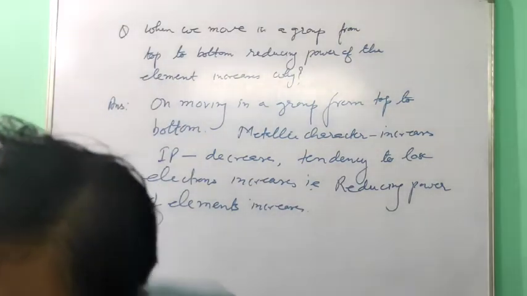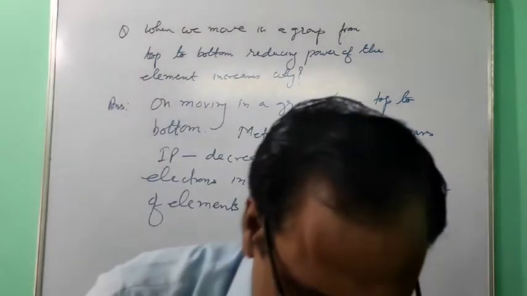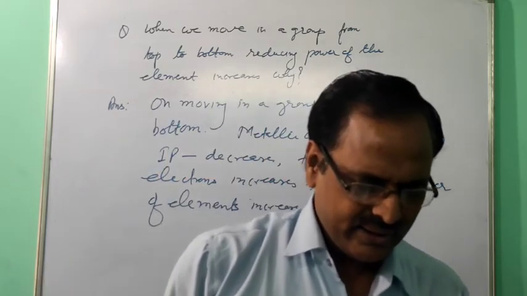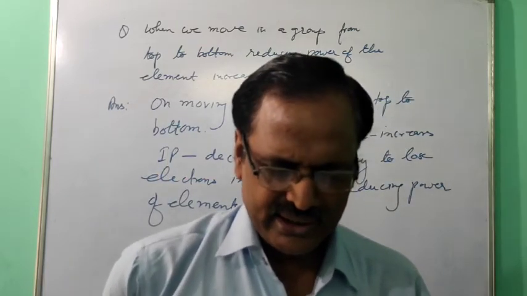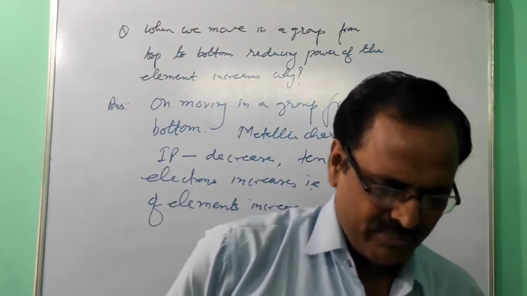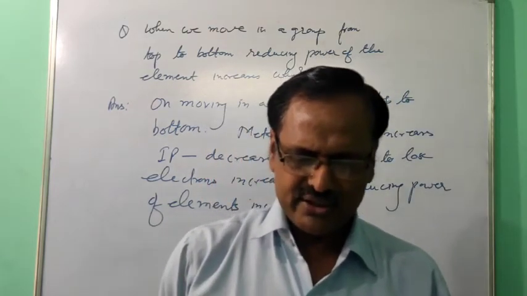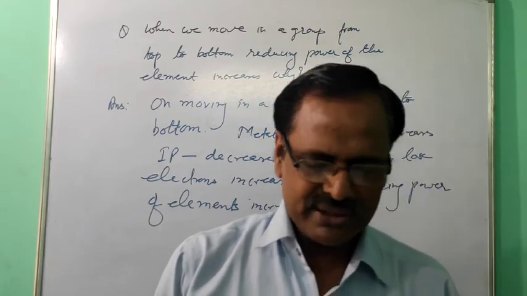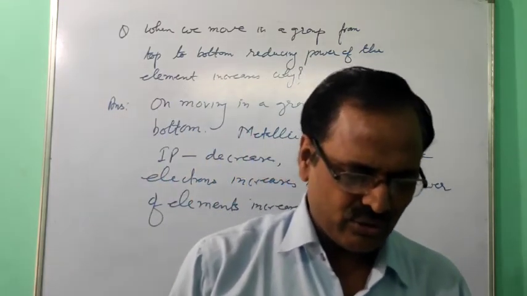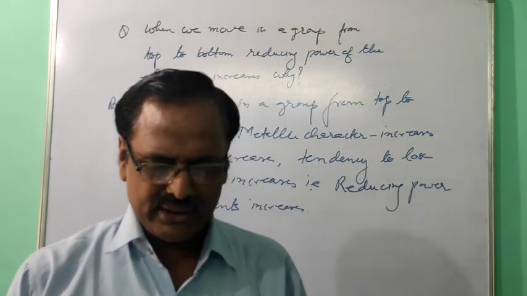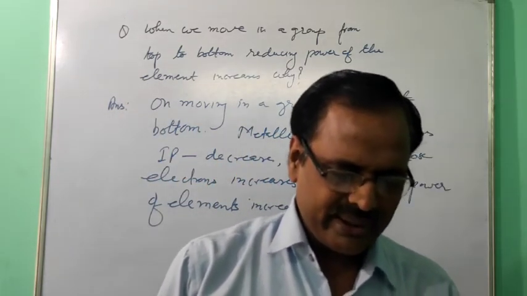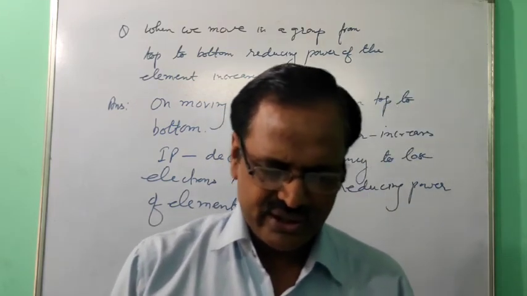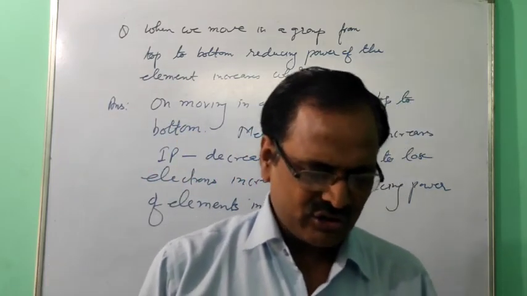So now please go through your chemistry book. Take page number 13. Metallic atoms present on the left side of the periodic table have large atomic size, low ionization potential and tendency to lose electrons. Means, to be a good metal, what is required? The size must be large and ionization potential must be low. The non-metallic atoms present on the right side of the periodic table have small atomic radius and high ionization potential value and tend to gain electrons. So metals are good reducing agents, while non-metals are good oxidizing agents.